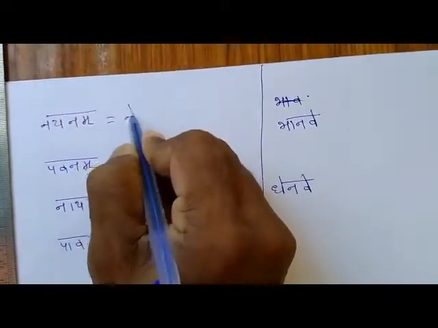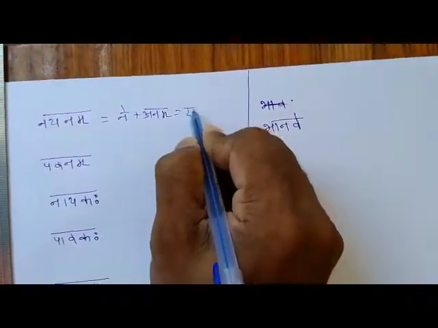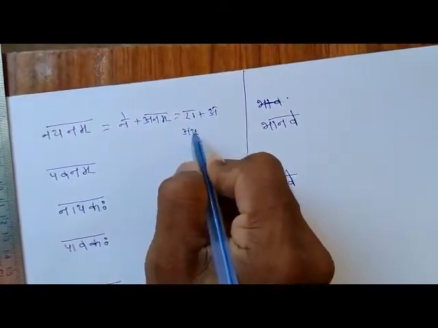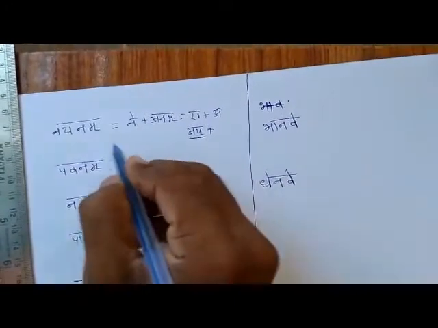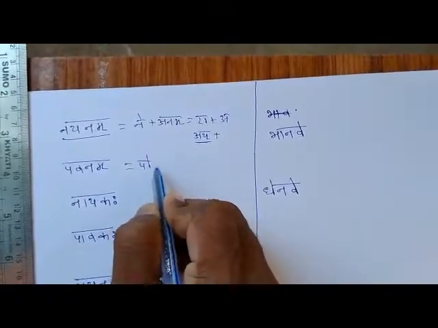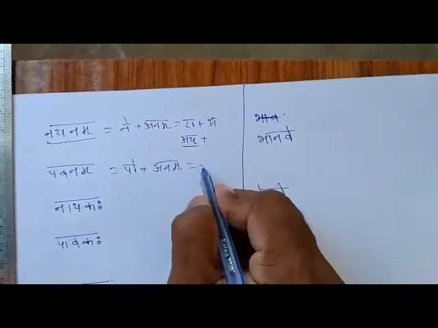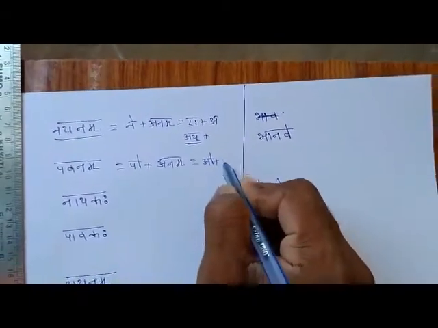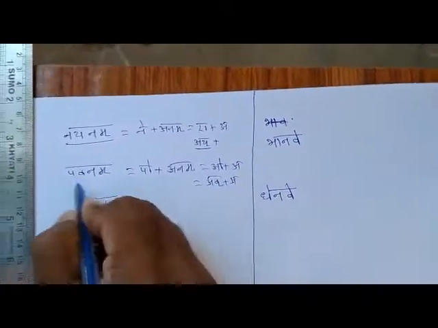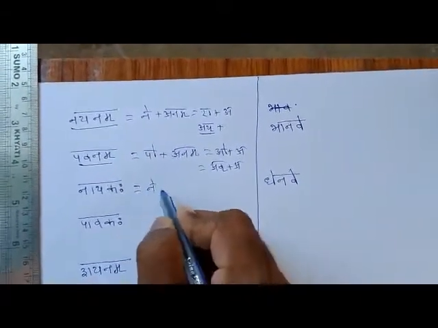Nayanam. Ne plus Anam. Here the last letter is E and A. Which letter has taken place? Ay. So it has become Nayanam. Pavanam. Po plus Anam. Already we discussed this one. The last letter is Po plus A, O becomes Av plus A. Pavanam. Nayakaha.